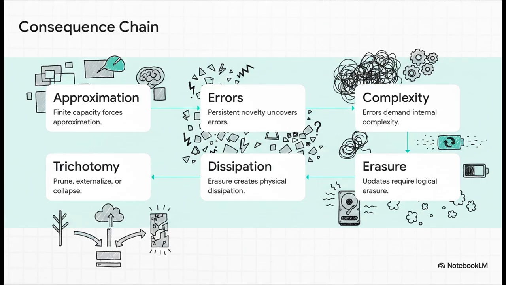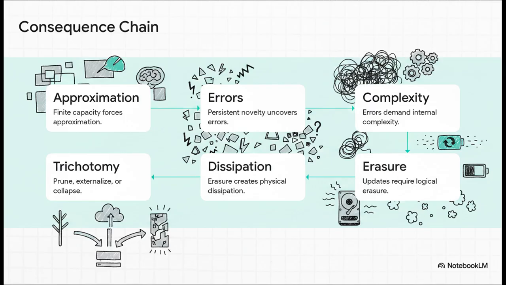Next, because the environment is always throwing persistent novelty at it, those approximations inevitably generate errors. To fix those errors, the system has to update its internal models, and that demands corrective internal complexity. But here's the catch. Updating finite memory requires overwriting old data. That's logical erasure. And implementing that erasure physically creates physical dissipation.